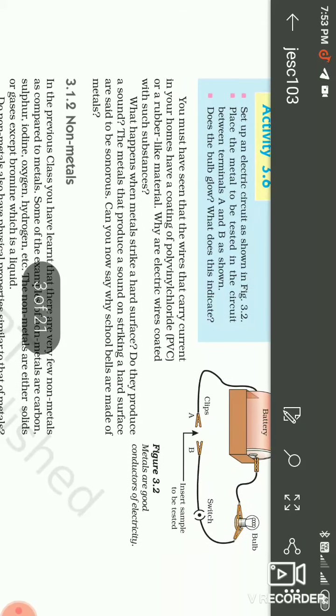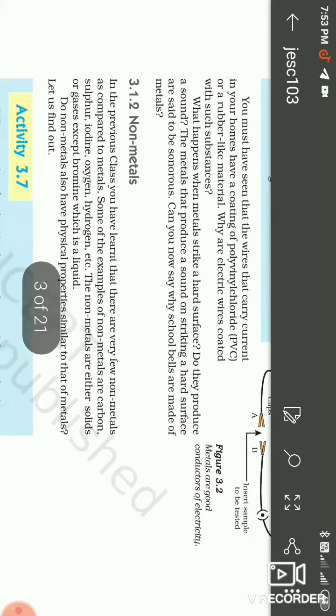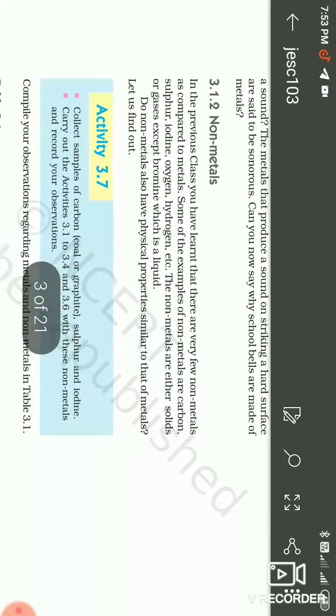Here we studied the physical properties of metals. First, metals are usually in solid state. Next, the shining surface means luster, malleability, ductility, good conductor of electricity, good conductor of heat. That is all about the physical properties.